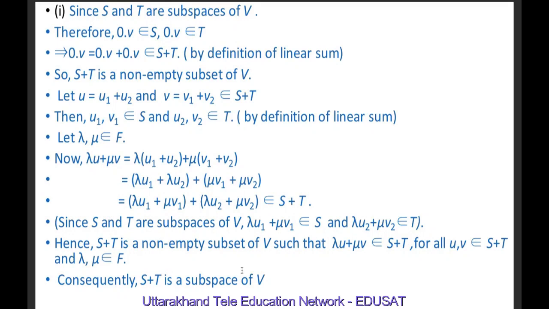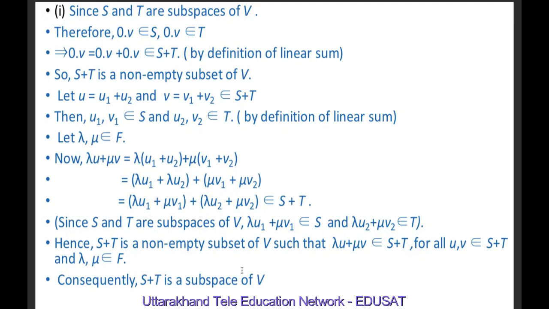Now lambda U plus mu V is equal to lambda into (U1 plus U2), because U is equal to U1 plus U2, plus mu into (V1 plus V2), because V is equal to V1 plus V2. If we multiply inside by lambda, lambda U1 plus lambda U2 plus mu V1 plus mu V2. And if we rearrange the terms, this may be written as (lambda U1 plus mu V1) plus (lambda U2 plus mu V2).